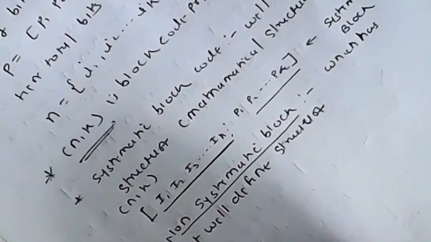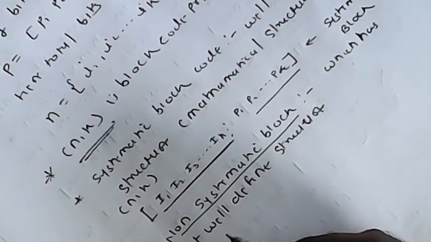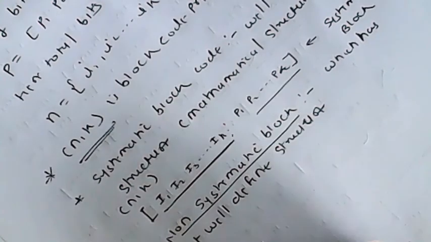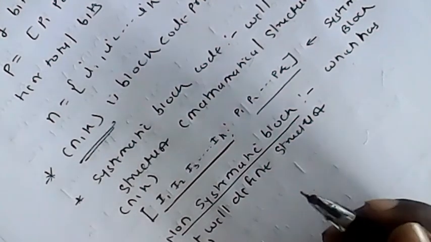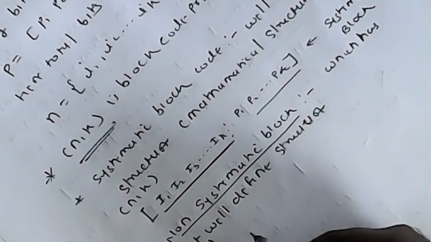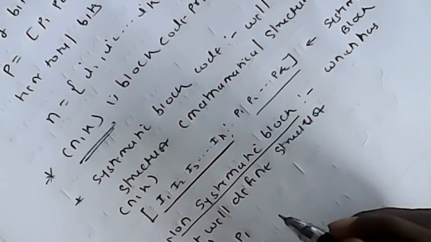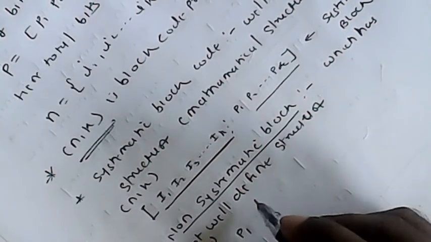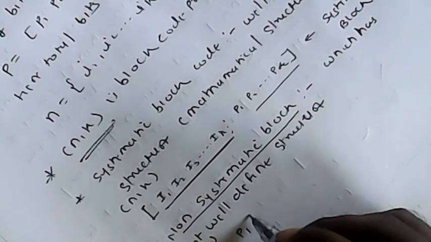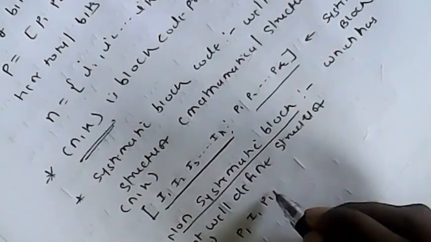Here, consider an example: the arrangement of information bits is not in proper sequence or order. In an n comma k block code, information bits come first, then parity bits, then again information bits, then parity bits, like this.